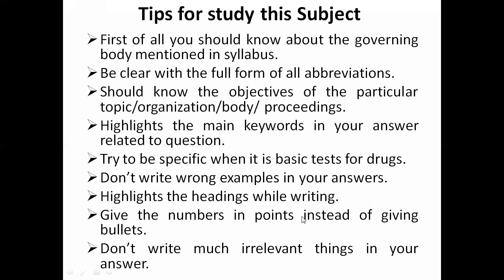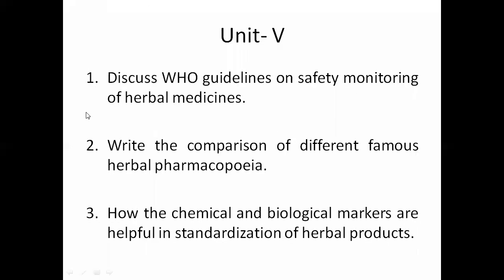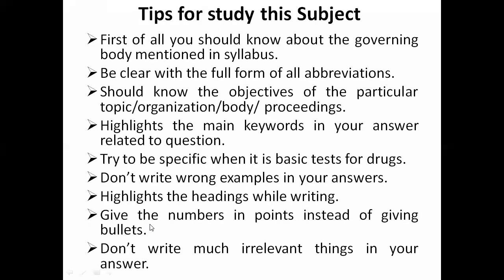Give numbers for points instead of giving bullets. Generally, already I told you in the class also, what is the habit, you people are giving arrow marks, or dots, you try to give bullets, right? Instead of giving that, you write numbers. Let it be less in number. These kinds of things you should not give. These are called bullets, right? You should give numbers like this, 1, 2, 3. If you are giving, let it be 3 only, let it be 4 only, but it will be specific.